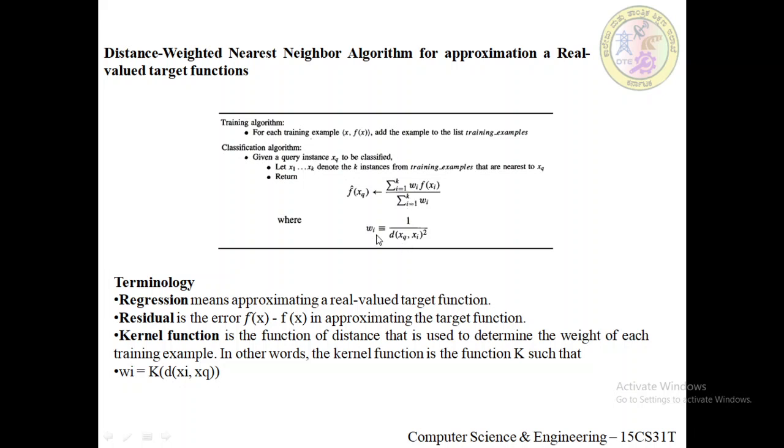Now here also the weight value remains the same. Okay, so these are some of the k nearest neighbor algorithm variations we have.